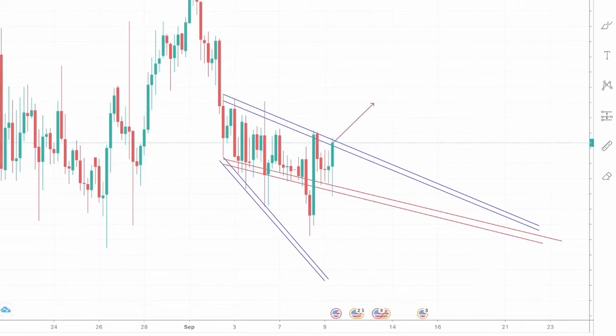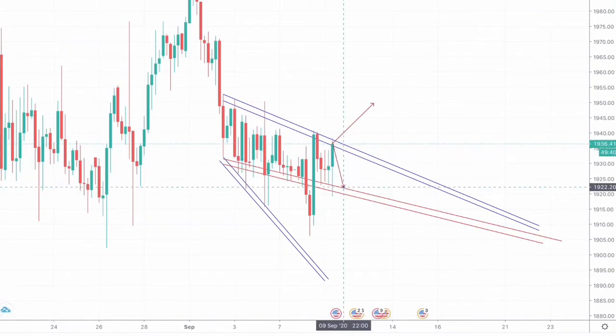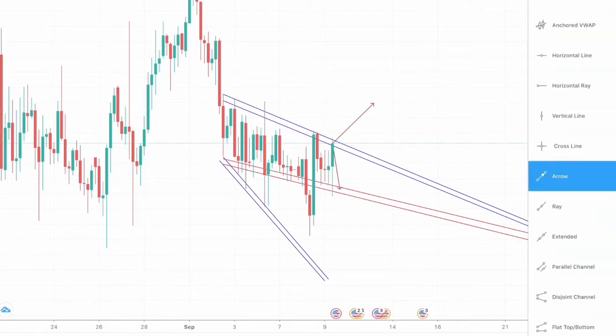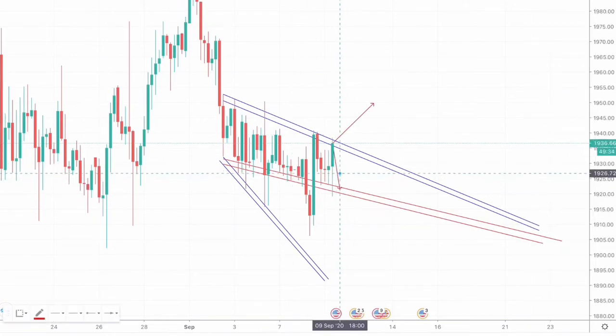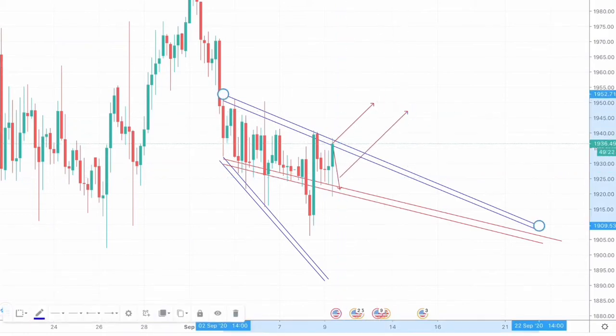On the other hand, we are currently testing the resistance. Keep in mind this resistance is also a minor resistance, due to which we can potentially see a retest towards 1922. Then the market could take potential support from this supply zone, from this demand zone from some around 1925 till some around 1920, and then we can see a higher high move upwards.